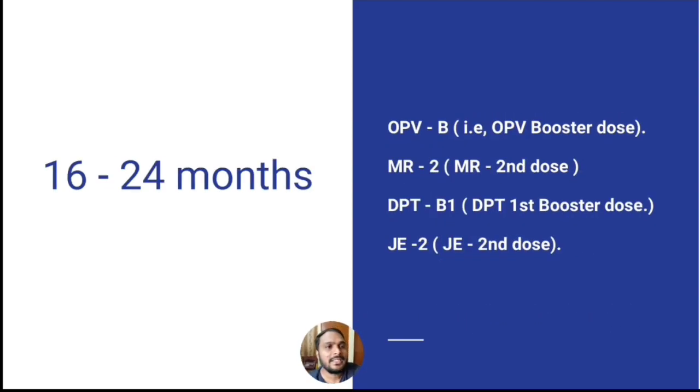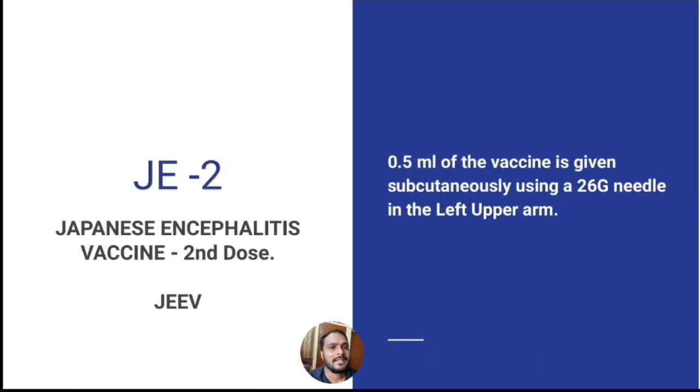And coming to the JE2, Japanese encephalitis vaccine second dose. 0.5 ml of the vaccine is given subcutaneously using a 26 gauge needle in the left upper arm.